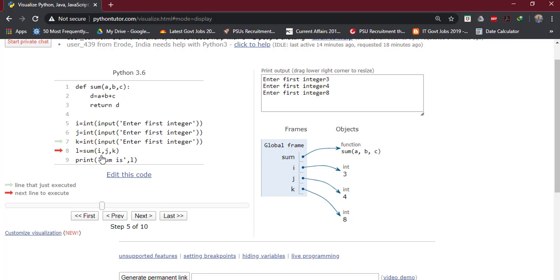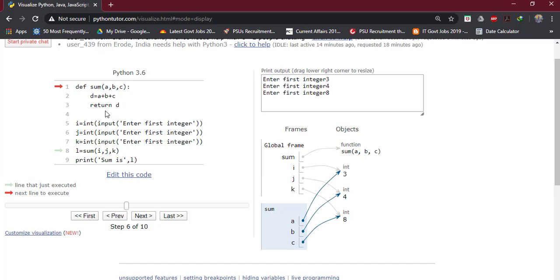Now when we execute this statement, what will happen? The control will be transferred to function sum. See, the control is transferred to function sum, and you can see the 3 variables are created, a, b and c. See, these variables are not created in the global frame, but where are they created? They are created in the local frame of that function. So these variables are said to have local scope. These 3 variables a, b, c have local scope, and they can be used within this function only.